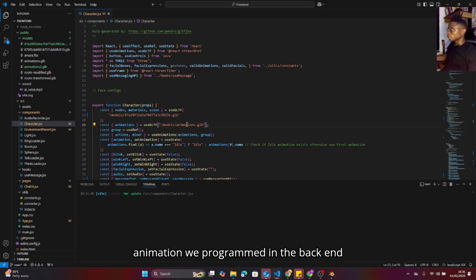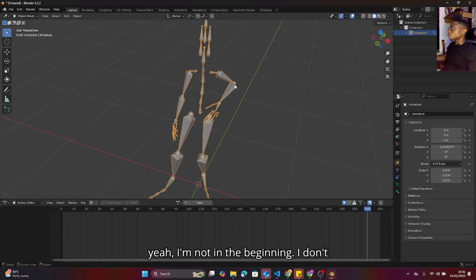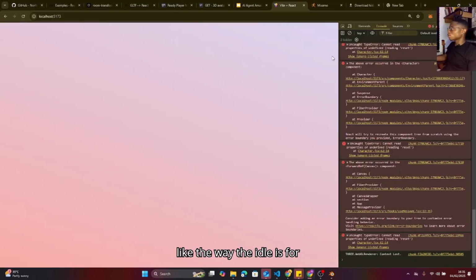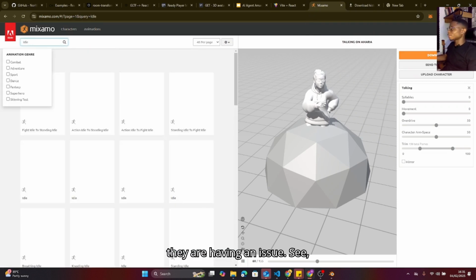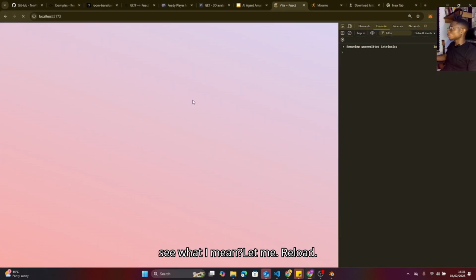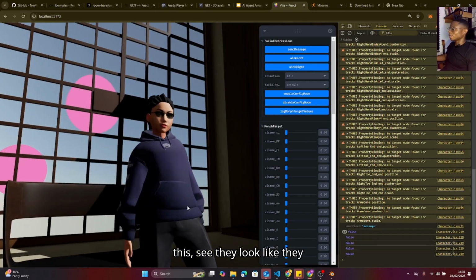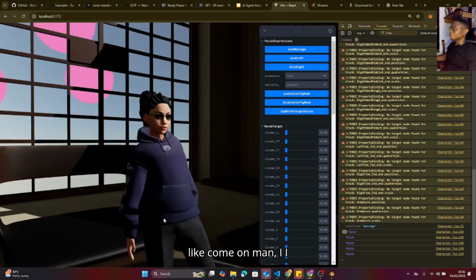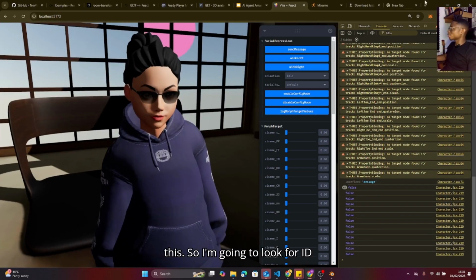And so after doing that, another thing again is I don't like the way the idle is. The idle for this looks like they are having an issue. Like, see what I mean? Let me reload. So if you check in, you see the idle for this. See, they look like, come on, man. I don't think any agents should look like this. So I'm going to do funnel idle.